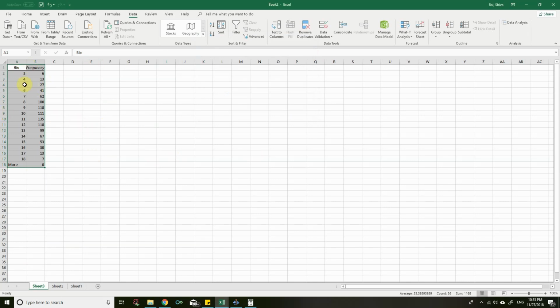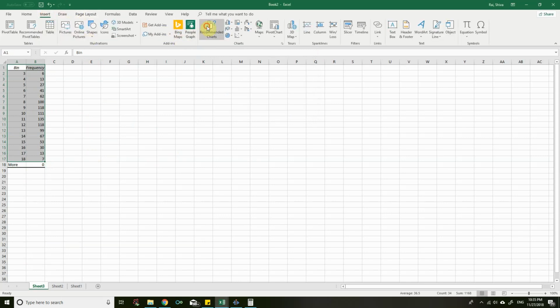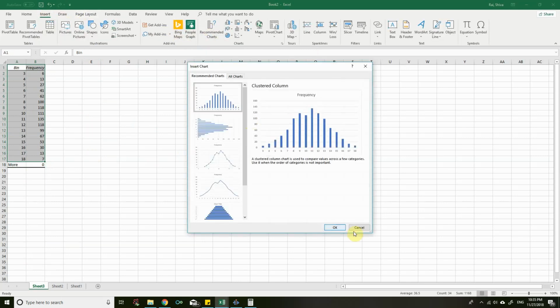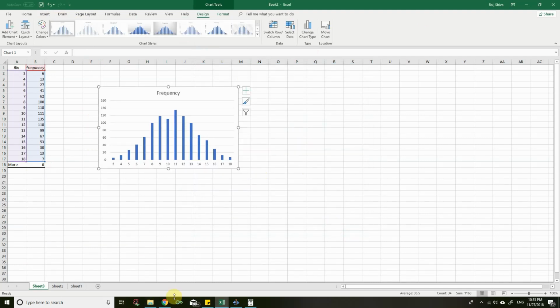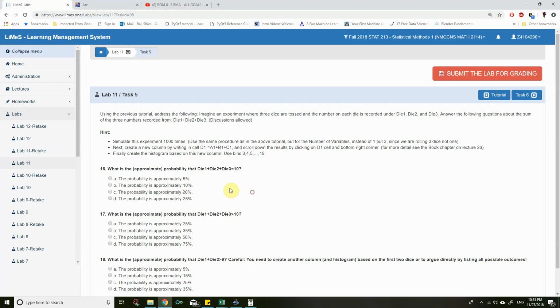Thus this is our data, this is our table. Here, insert recommended charts and click on OK. So that's our histogram. Now, what is the approximate probability that die 1 plus die 2 plus die 3 equals 10?